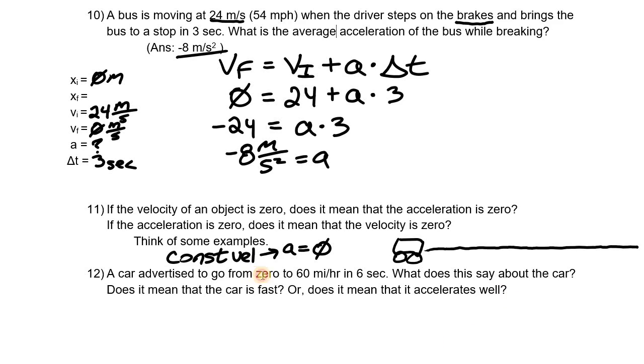Once again, acceleration talks about the change in velocity, being able to go from 0 miles an hour to 60 miles an hour in the time span of 6 seconds. It's telling you, hey, you know what? This car has really good acceleration.